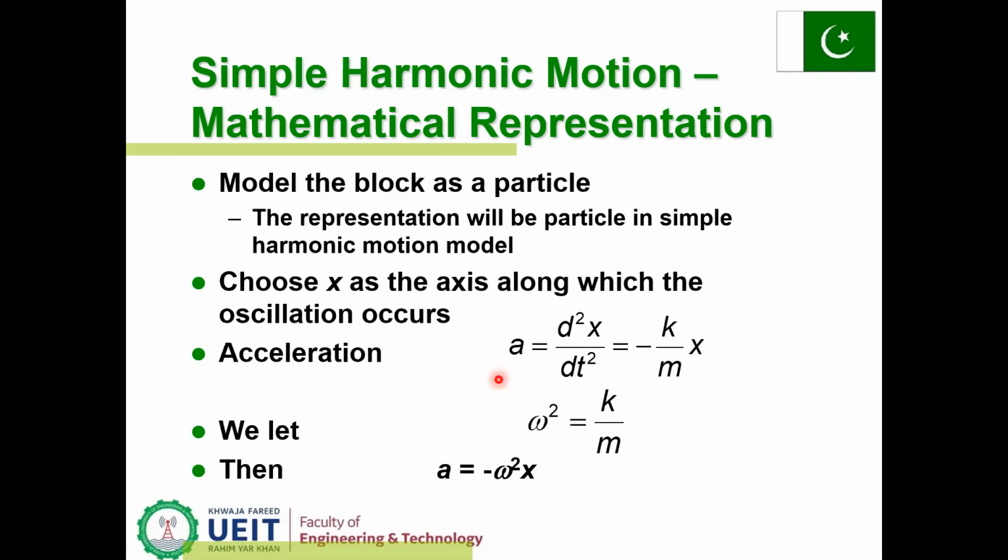So what will be the acceleration? Acceleration will be equal to d square x over dt square, the second derivative of position, equal to minus k over m x, and here k over m is a constant equal to omega square. Omega is the angular velocity. This is called the rotational speed. So a is equal to minus omega square x.